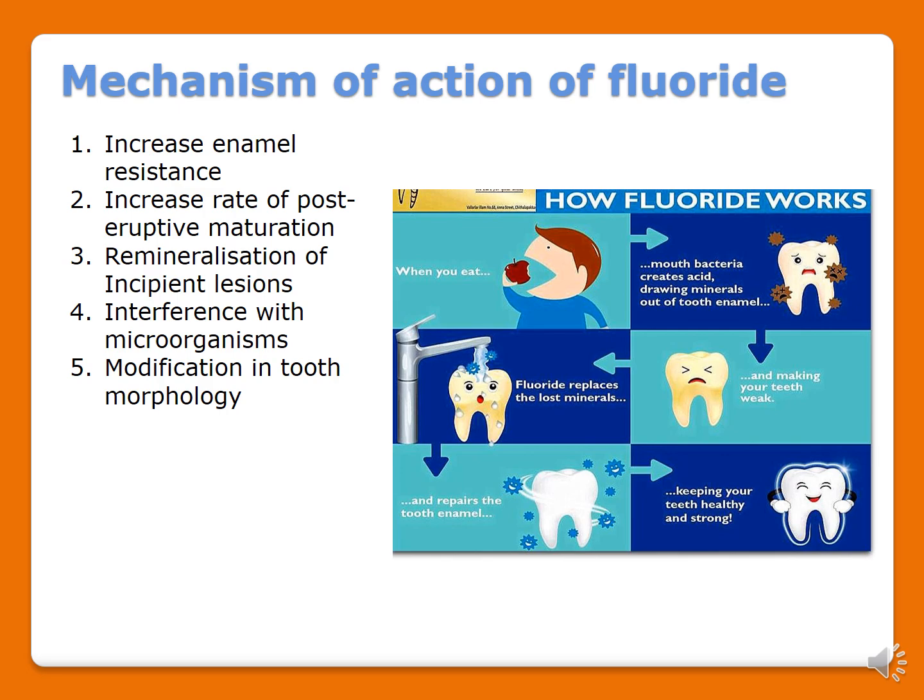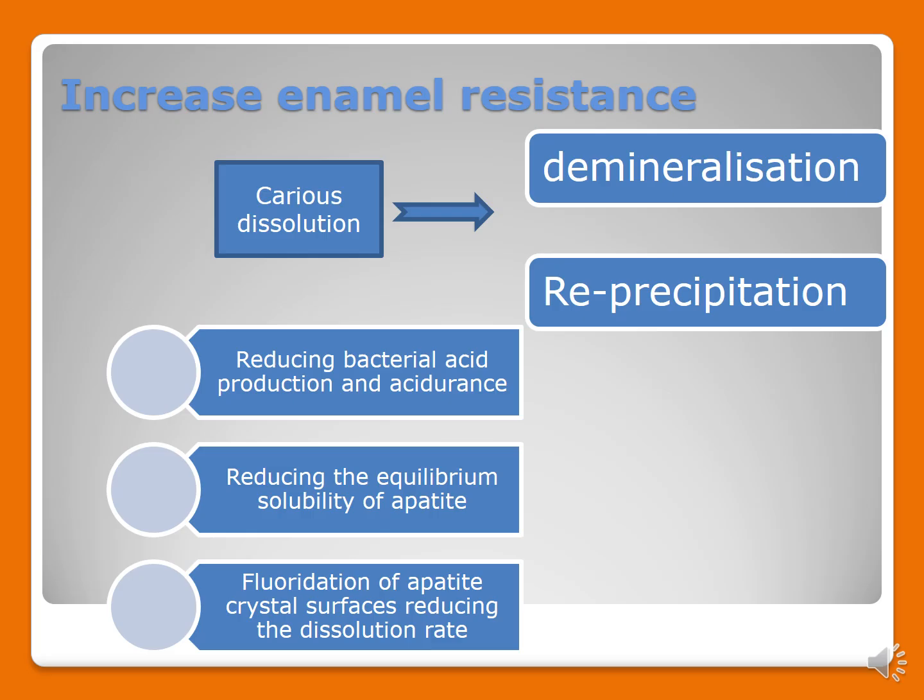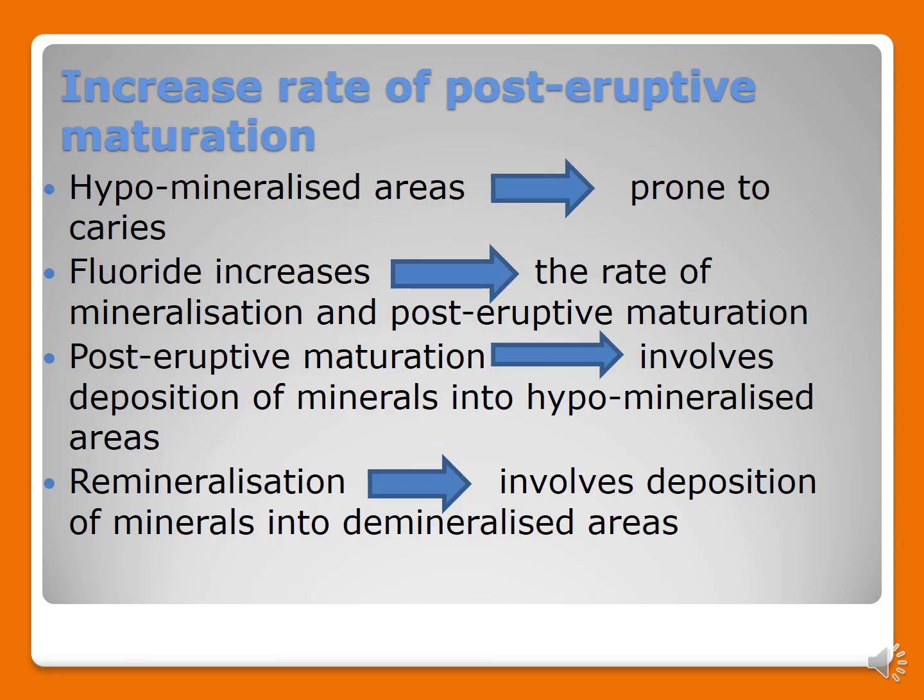Now I'll tell you in detail. First, increase in enamel resistance. Here two processes take place. When your caries lesion is formed and you apply the fluoride, remineralization and reprecipitation take place. Now what fluoride does after the application is it reduces the bacterial acid production and acidurization. Next, it reduces the equilibrium solubility of the apatite crystals. Next, the fluoridation of the apatite crystal surface reduces the dissolution rate.